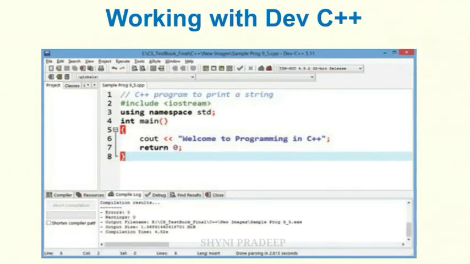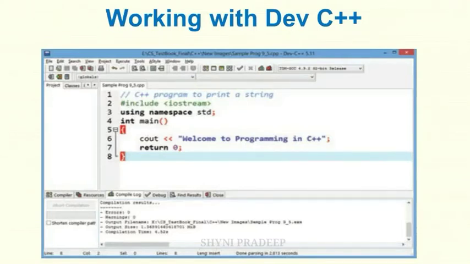How will you save the file? Click on the file menu and select the save option. Otherwise, you can use the keyboard shortcut, which is Ctrl+S. Okay. When you are saving your source code, it will add .cpp by default at the end of your source code file. No need to type .cpp along with your file name. When you are giving the file name, the .cpp file extension will be added by default.